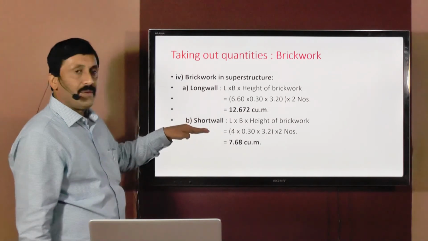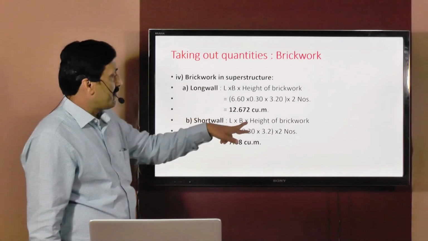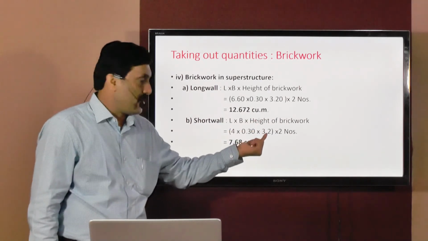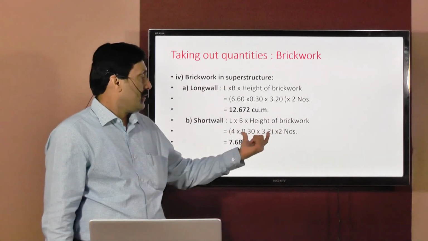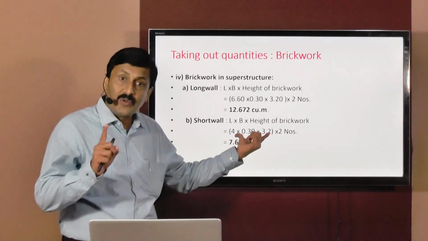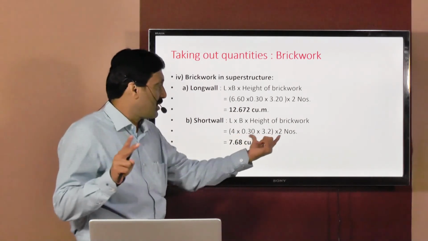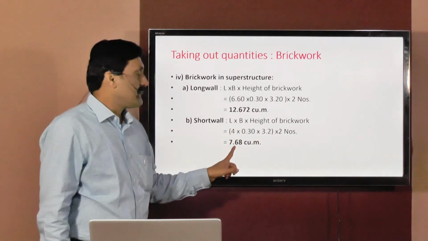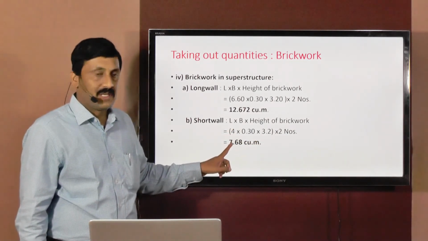Then for the short wall, length into breadth into height of brickwork, that is 4 into 0.3 into 3.2, will give you the quantity of one short wall only, but there are two short walls, that's why multiplied by 2, and the multiplication of this comes to 7.68 cubic meters.